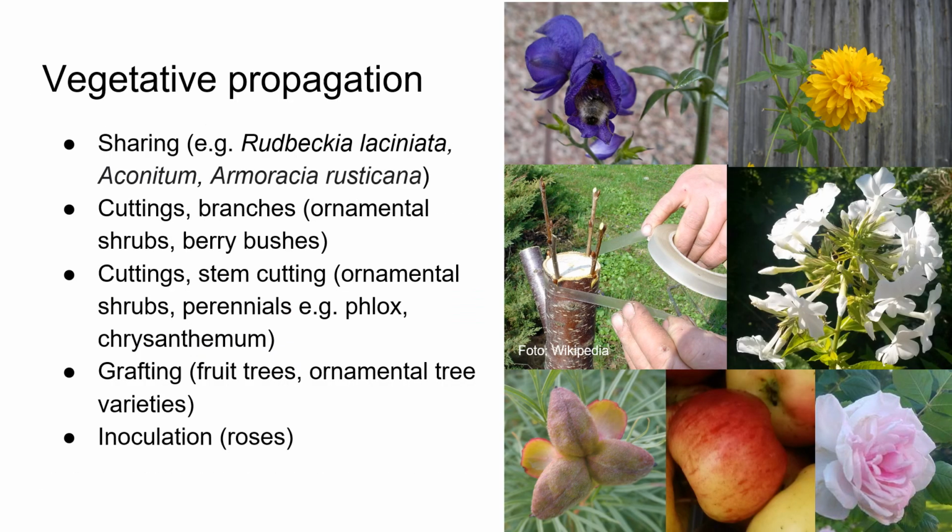And then there is still vegetative propagation. So you could share the plants by dividing roots. Then you could take cuttings, and those could be taken from branches or stem cuttings. And you could graft. Fruit trees are often grafted because you want to have a clone. You want to have the same characteristics in the new ones. And then there is budding, which is usually done on roses.